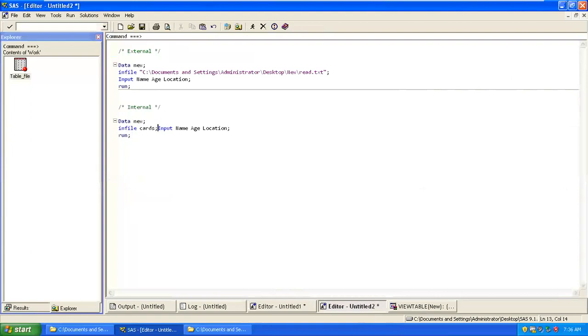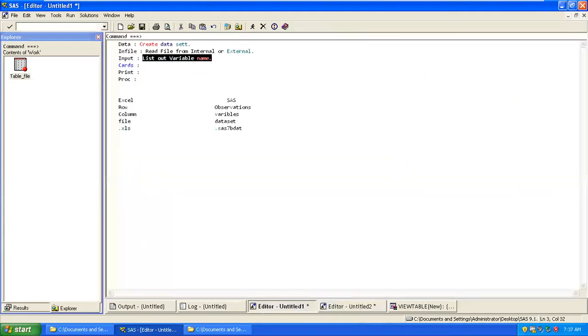But what is going to happen here, as we are going to read from internal, so we need to provide the data. In the external case, we already have data in a location, so we don't have data in this particular internal when we are reading it. So we need to provide it using cards or datalines. Whenever you use the word cards or datalines, you are telling it to enter data manually.